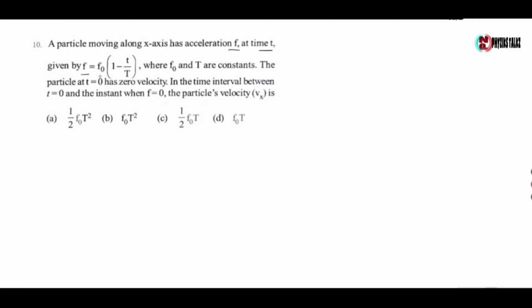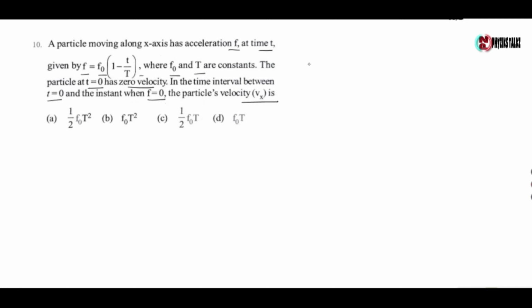Next question: a particle moving along x-axis has acceleration f at time t, which is given by f equals f0 into 1 minus t by capital T, where f0 and T are constants. The particle at t equals 0 has 0 velocity. In the time interval between t equals 0 and the instant when f equals 0, the particle's velocity is.